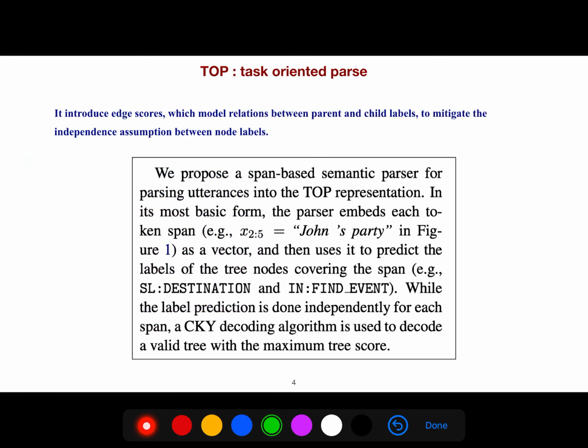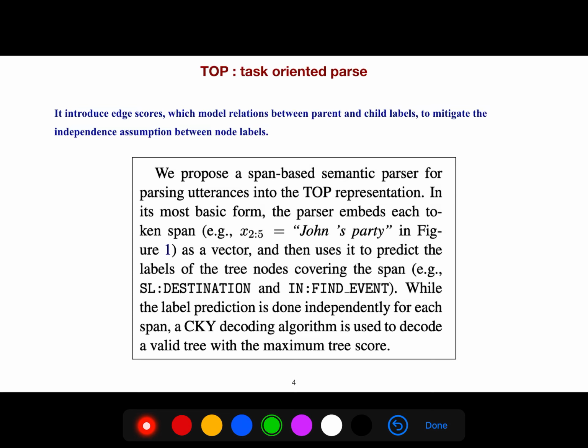So it's not just node scores, but we also have edge scores, which model relations between parent and child labels to mitigate the independence assumption between node labels. Because this is another source of expression for these models, because the more you add this information, the more accurate it becomes.